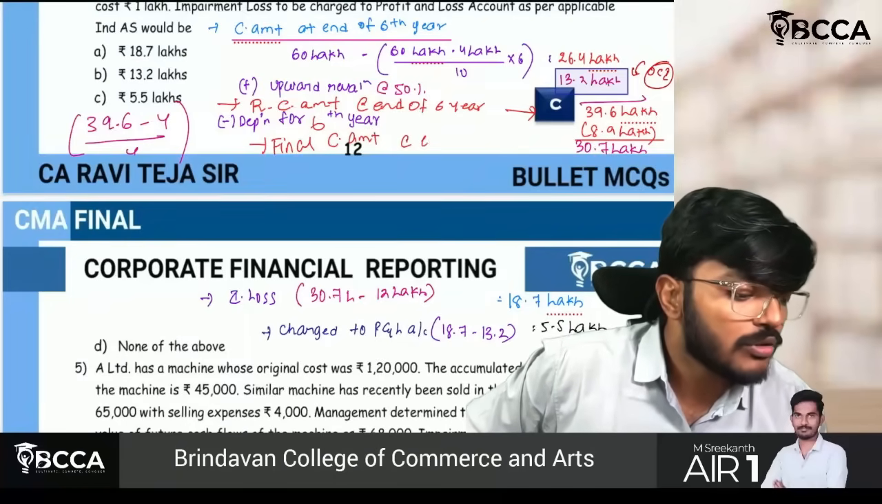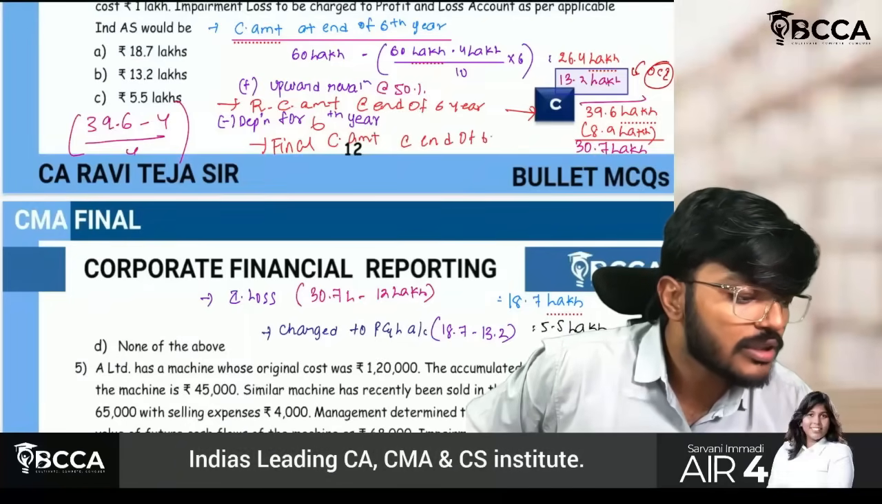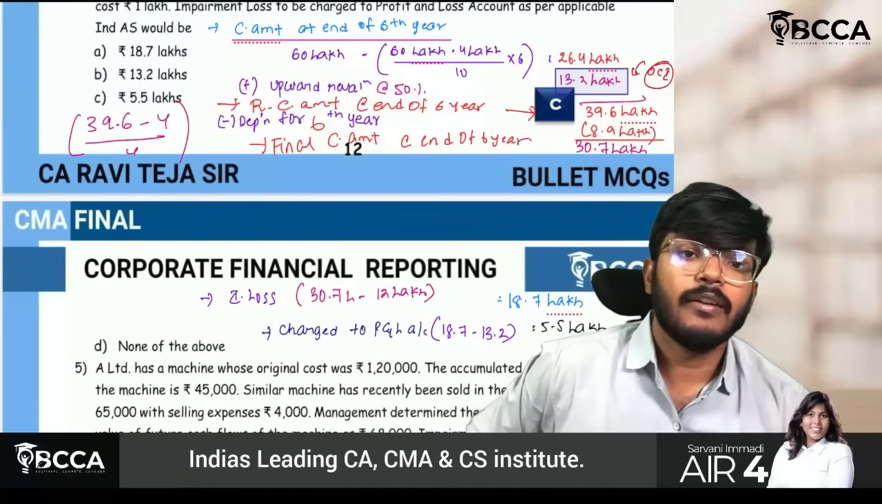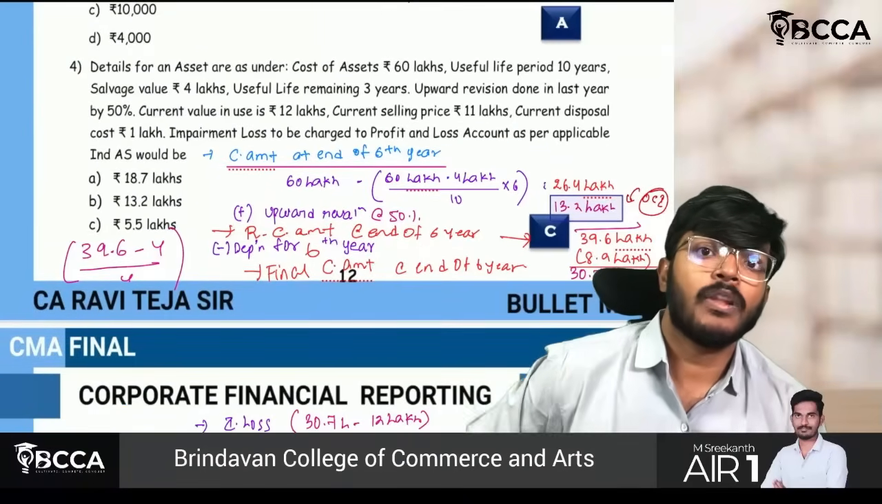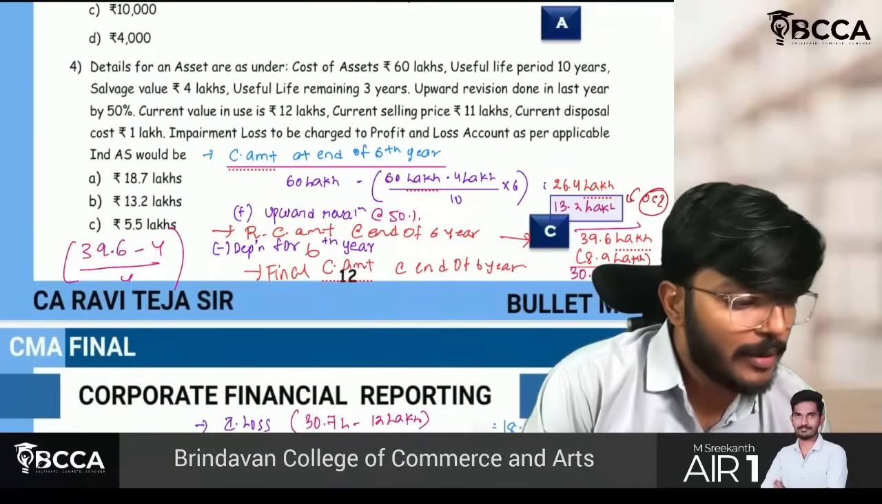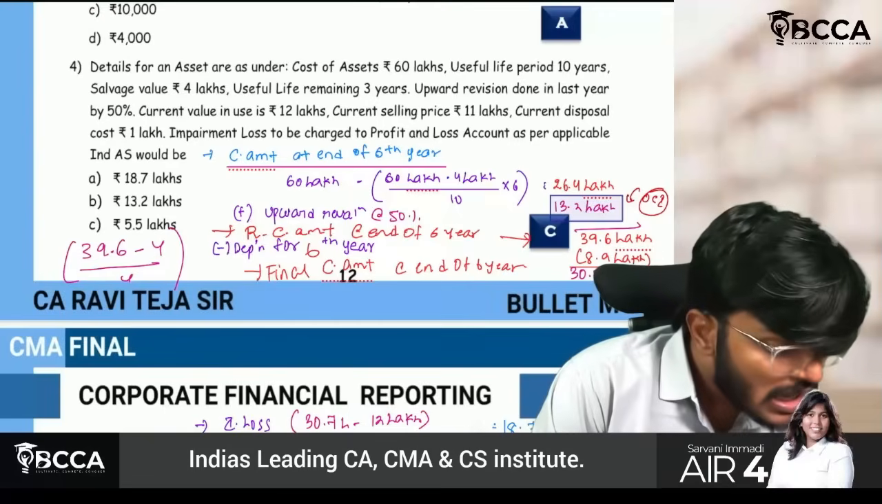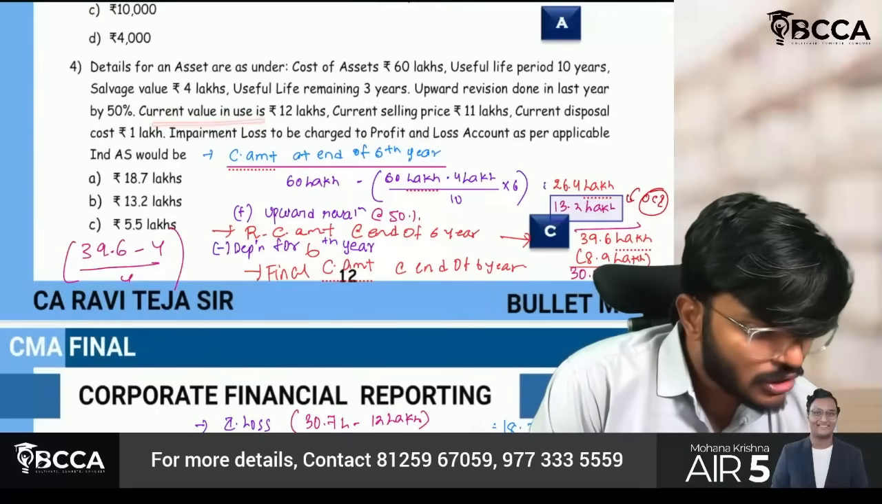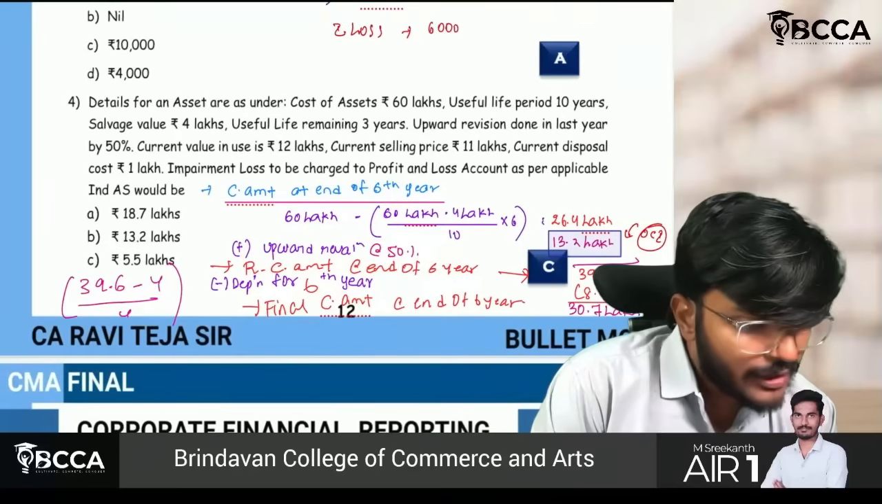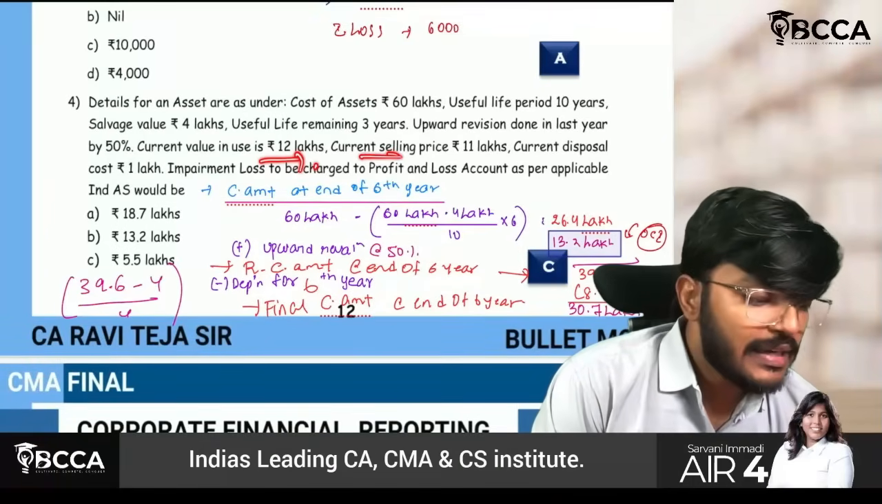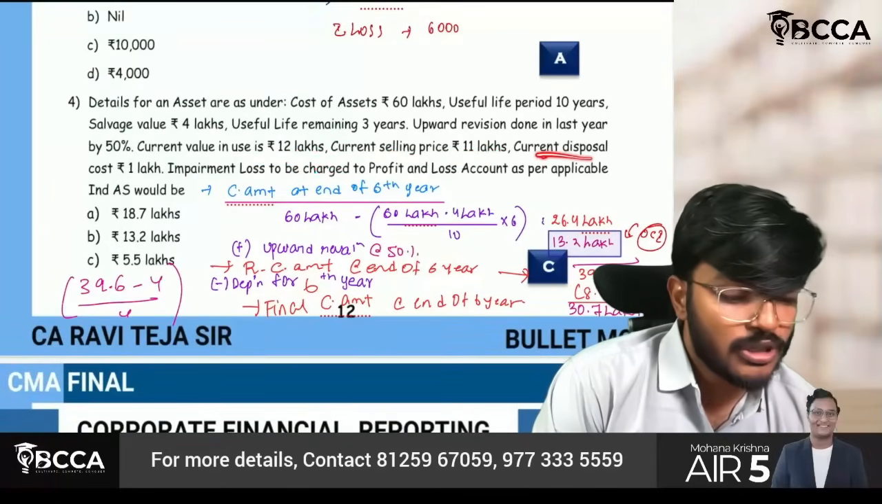Final closing amount at the end of 6th year. Okay. Yes, sir. So now what has happened is, current value in use is how much, sir? Current value in use is 12 lakh rupees, current selling price is 11 lakh rupees, and current disposal cost is 1 lakh rupees.